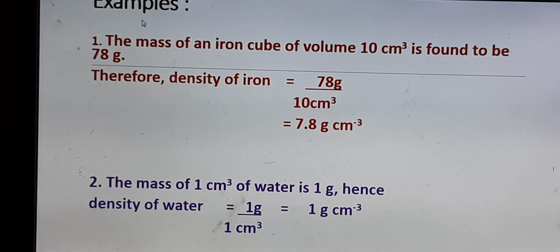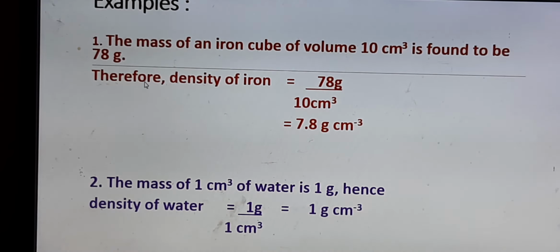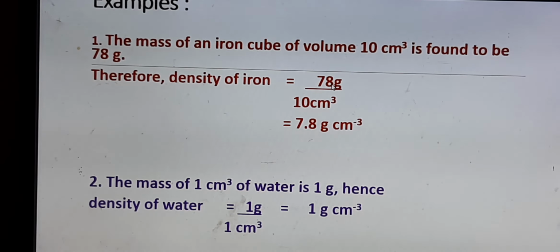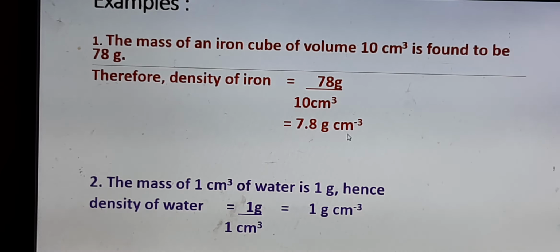Now you see here an example to find the density. The mass of an iron cube of volume 10 centimeter cube is found to be 78 gram. So mass is given as 78 gram, volume is given as 10 centimeter cube. You have to find the density of iron. What is the formula for density? Density is equal to mass by volume. Mass is 78 and volume is 10. So you have to divide 78 by 10. When you divide that, you get the answer as 7.8 gram per centimeter cube.